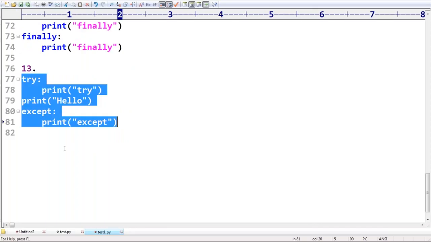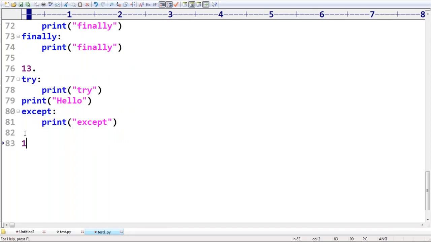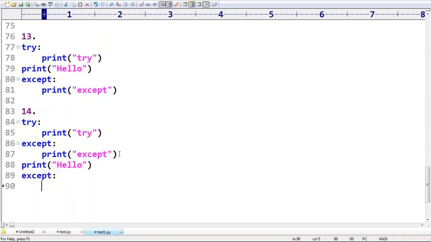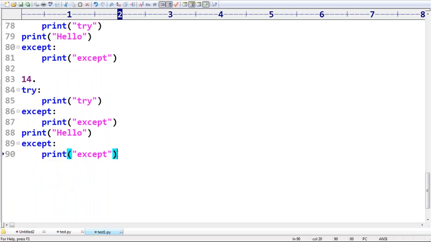Next, similarly, have a look once. Suppose I take try, no problem at all. Then except, then print of hello, and then another except block. Can you please tell, is it valid or invalid? Invalid.